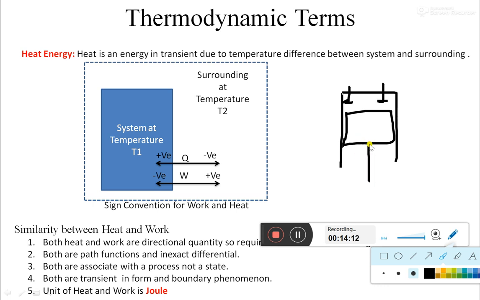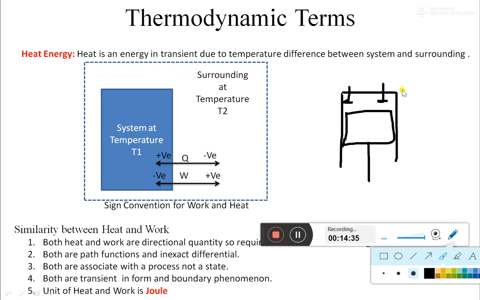What is the system over here? I am considering the system to be nothing but the volume held by that region. Not the cylinder, not the piston. The piston and cylinder body are just a boundary for me right now, not a part of the system. Remember that.